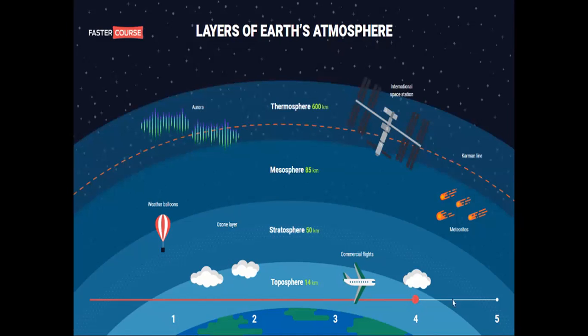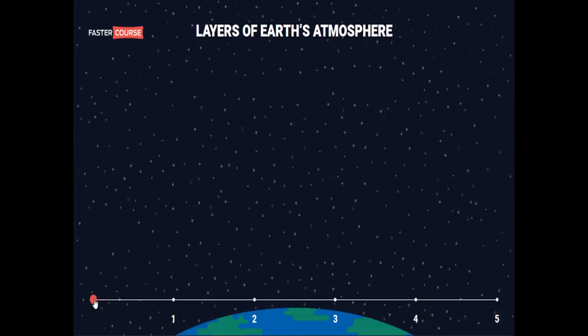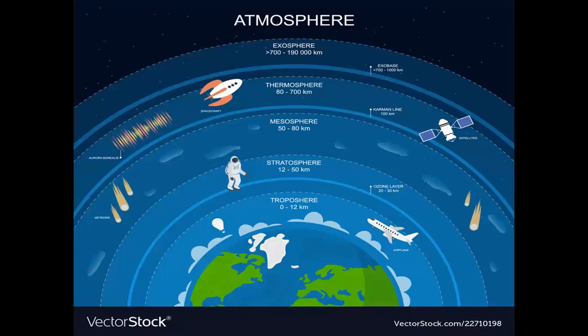But there is no fifth layer, only the fourth layer is considered. Here there are still pictures of these layers. So you must take a clear concept about the different layers of the atmosphere.